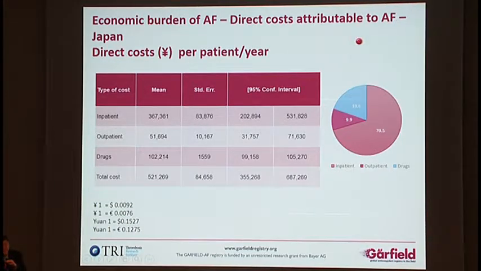Based upon our estimation, what is the economic burden of atrial fibrillation? We spend inpatient like 36,000 yen, outpatient 50,000 yen, drug 100,000 yen.